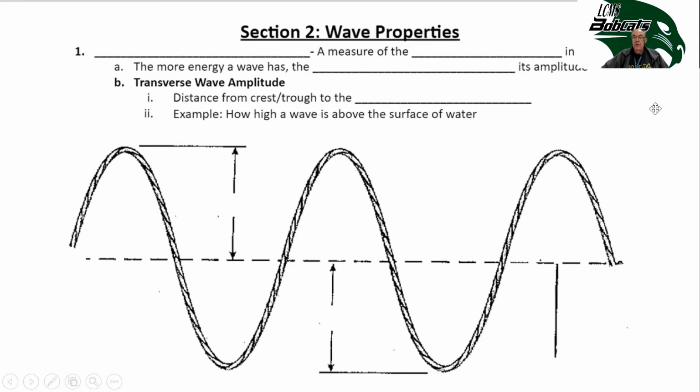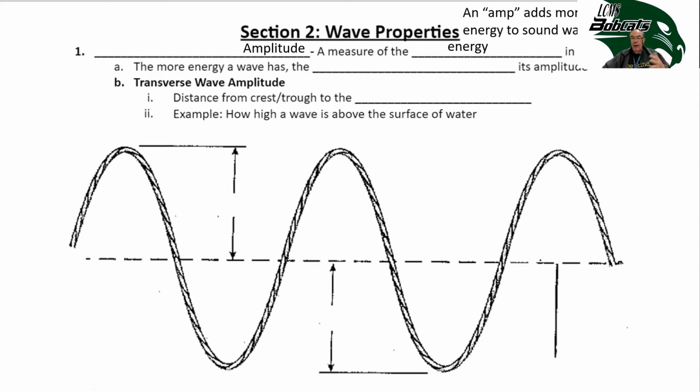Okay, now, not all waves are the same. So they have properties to describe the waves, and things like how fast they move, how big they are, how much energy they carry, those kind of things. So the first property we're going to talk about is amplitude. And amplitude is the measure of the energy in a wave.